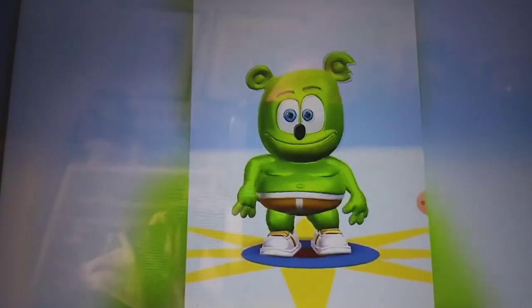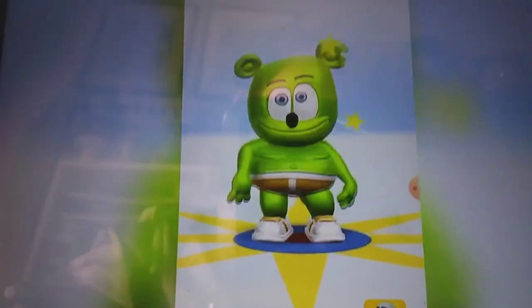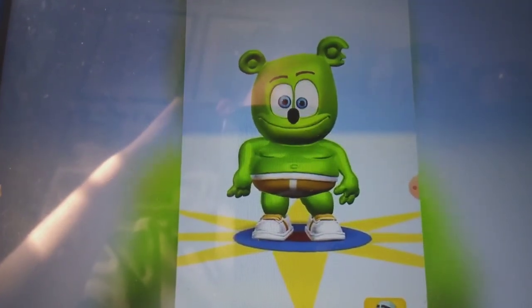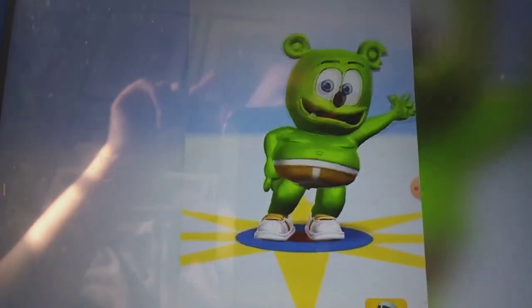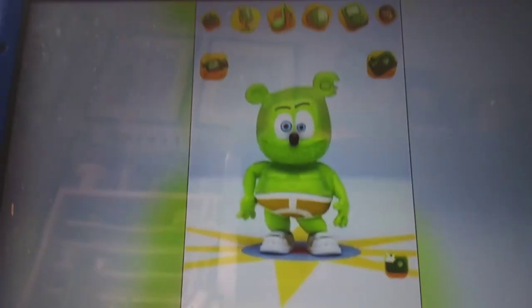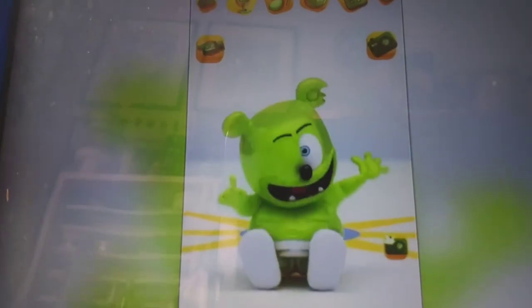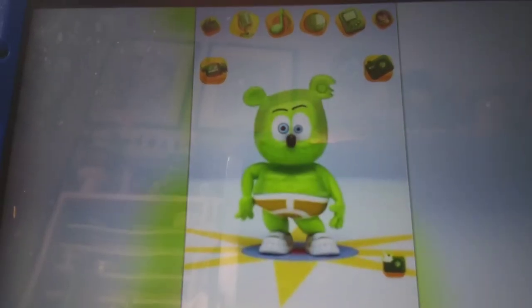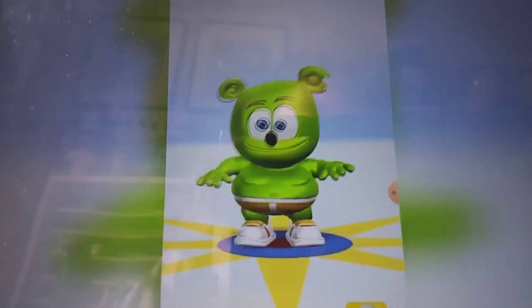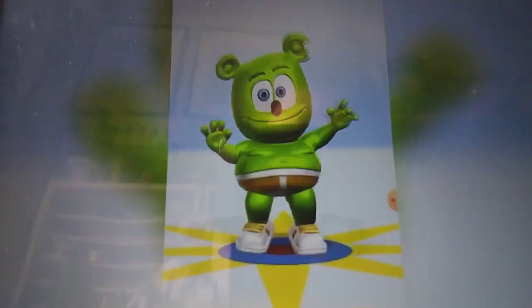And just like what he said, the Gummy Bear game has gone through some changes, similar to the original Talking Tom game that was completely lost media for a really long time, which it is now. Again, this game can be played on any device.